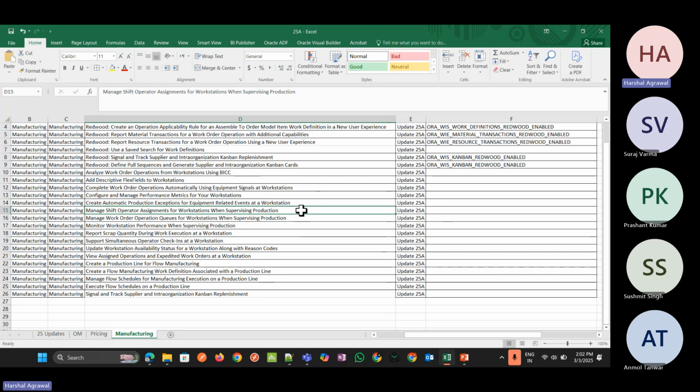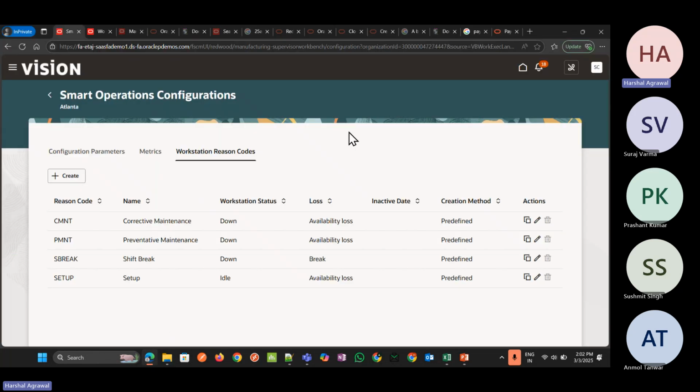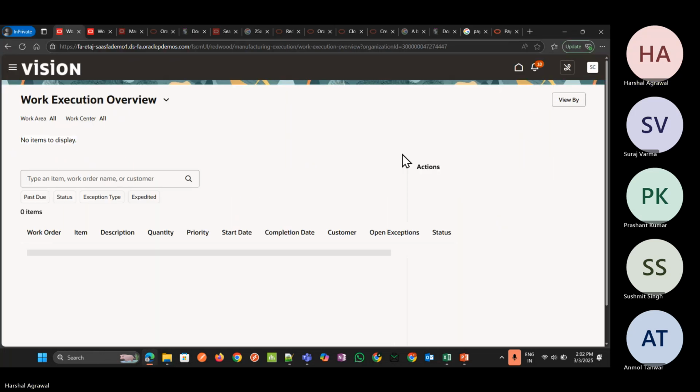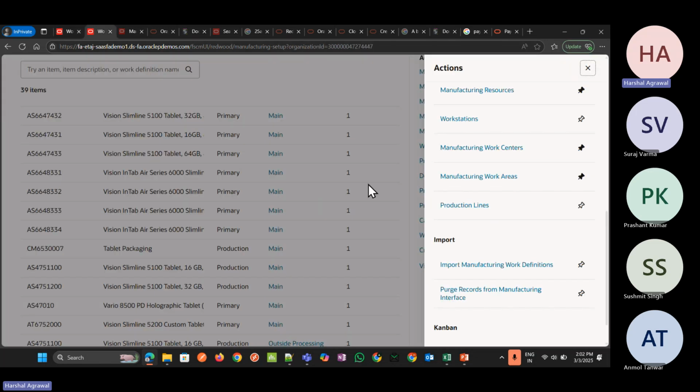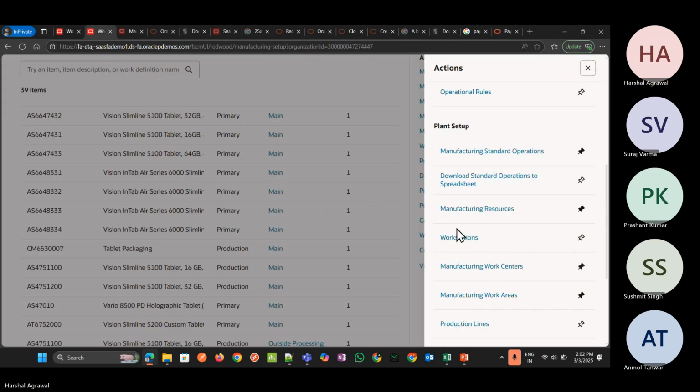In our 25A feature, Redwood pages, there is an operator assignment drawer which we can define here. Now let me just show that one. I think for that, first we need to create a workstation. I think the workstation is over here.